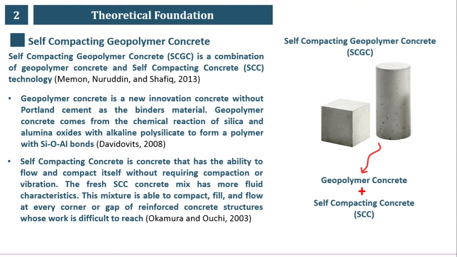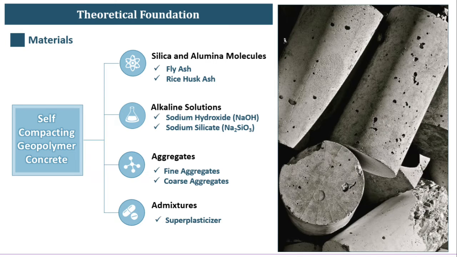Second section, theoretical foundation. Self-compacting geopolymer concrete is a combination of geopolymer concrete and self-compacting concrete technology. Geopolymer concrete is a concrete without Portland cement as the binder material. Geopolymer concrete comes from the chemical reaction of silica and alumina oxides with alkaline polysilicate to form a polymer with Si-O-Al bonds. Self-compacting concrete is concrete that has the ability to flow and compact itself without requiring compaction or vibration.